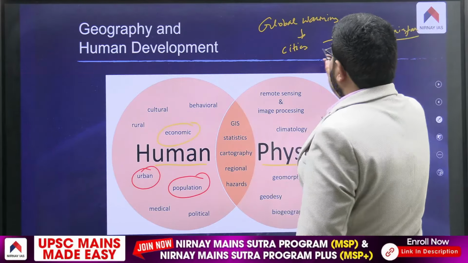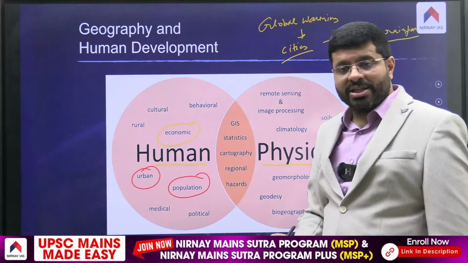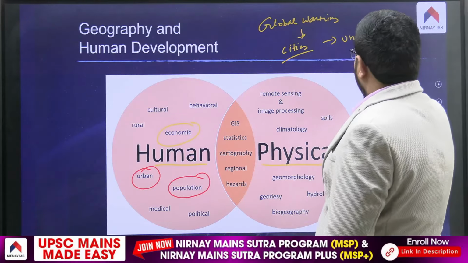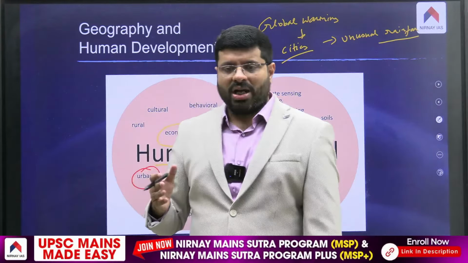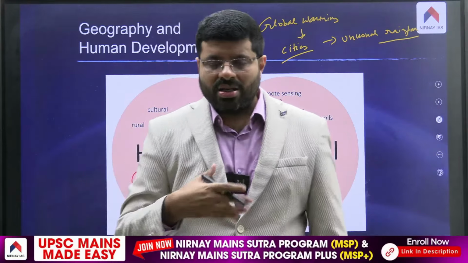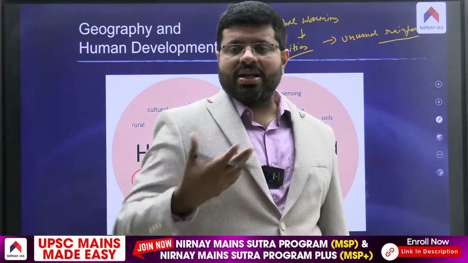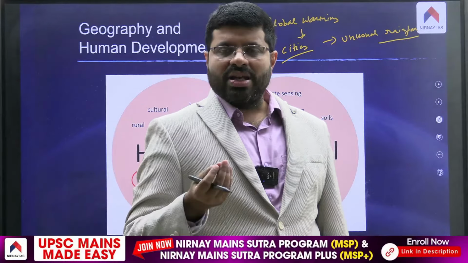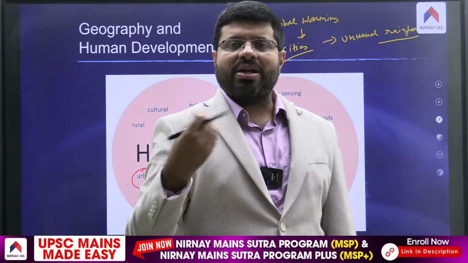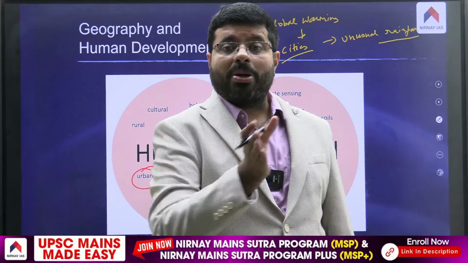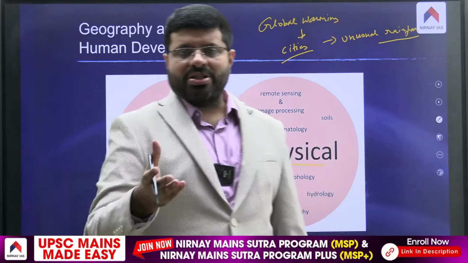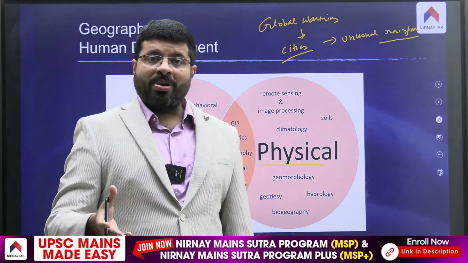So the urban landscape has been changed because of the unusual rainfall. Take monsoons: our cities are turning into a concrete jungle, and because of that, a smaller amount of monsoonal rainfall is causing havoc. What is the reason? Lack of proper planning. Ultimately, you study geography for solving the problems of the people.